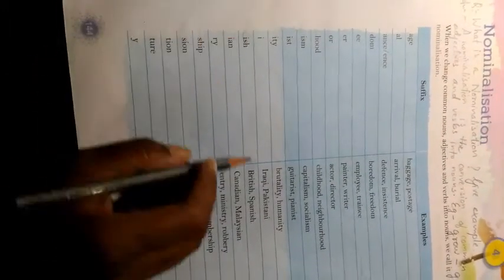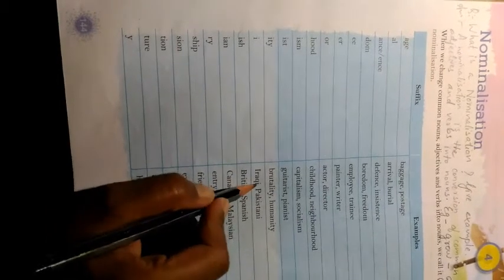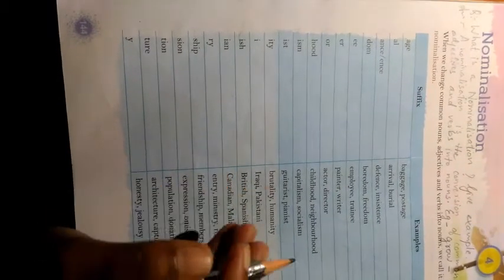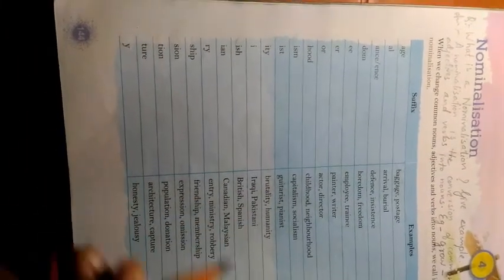Next is I. Look here, Iraq. Iraq is the name of a country. With Iraq, if I is added, it becomes Iraqi. A person from Iraq is known as Iraqi. A person from Pakistan is known as Pakistani.